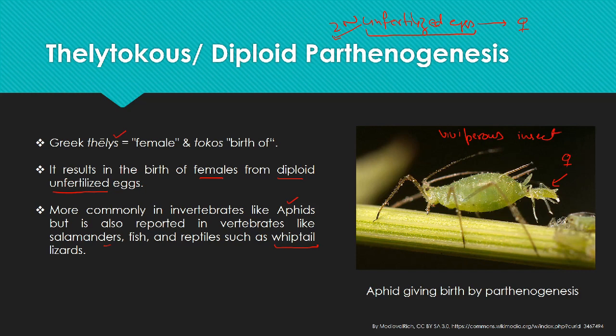The aphid, though it is an insect, is not oviparous all the time. So whenever the aphids are reproducing through parthenogenesis, they are giving birth to young ones instead of laying eggs.